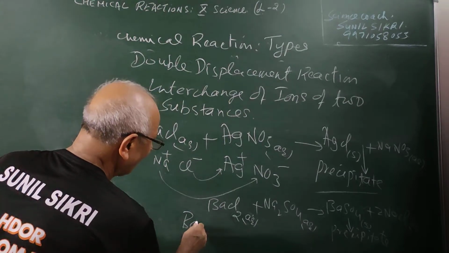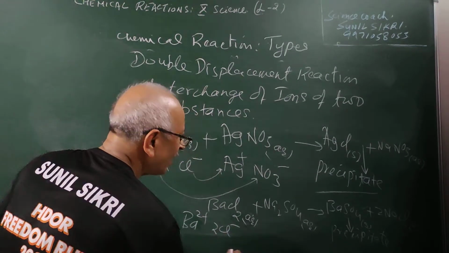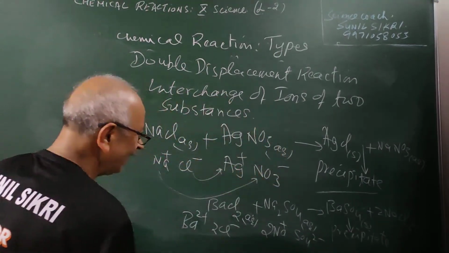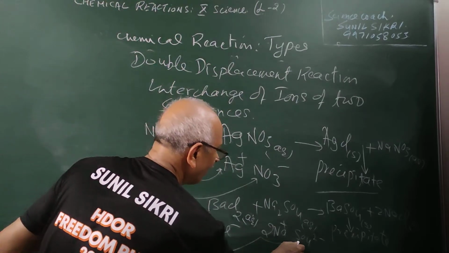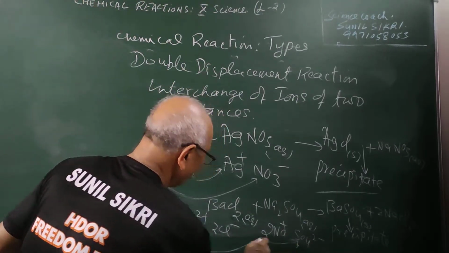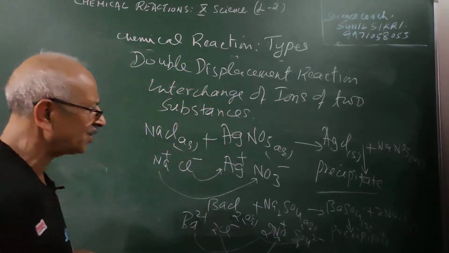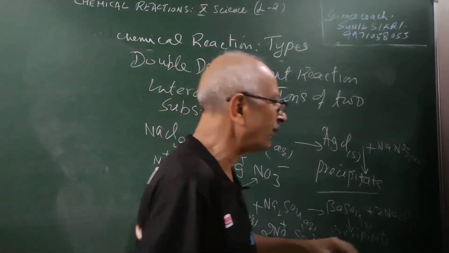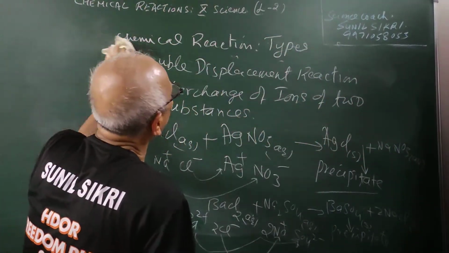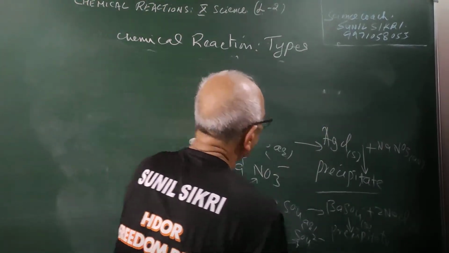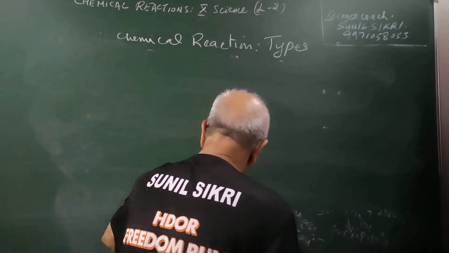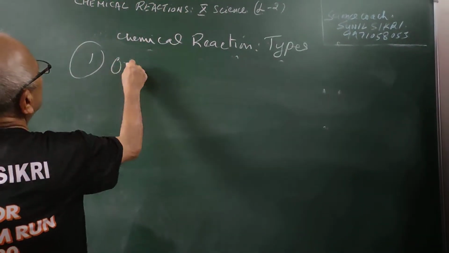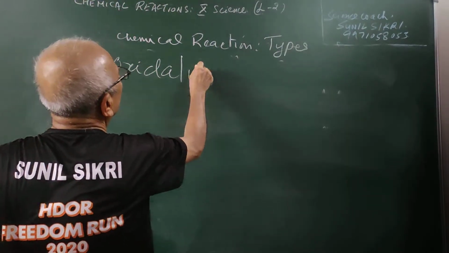If I take these barium ions, this is my chloride ion, student. Here you have sodium ions and SO4 2 minus ions. So what is happening? Barium is going with sulfate, plus going with the negative, and this negative going with the plus, student. Exchange of ions takes place and double displacement reaction takes place. These are the examples of the double displacement reaction, and we have shown you the single displacement and double displacement reactions. There are other types of reactions which we study, oxidation reactions.